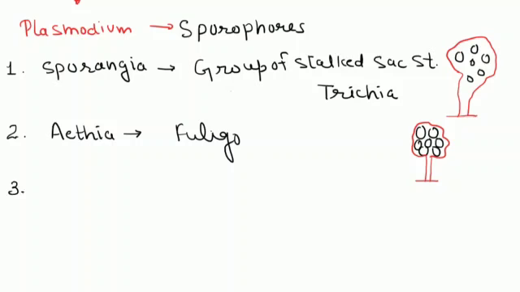The third type of sporophore is Plasmodiocarps. In the Plasmodiocarps fruiting body, plasmodium converts into a sac-like structure, but that sac-like structure does not have a stalk. It means they are sessile in nature.